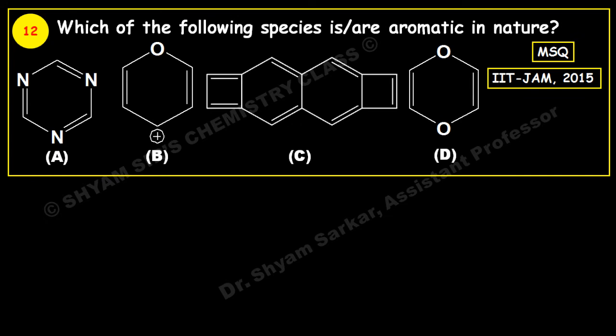Next question. Which of the following species is or are aromatic in nature? So A, B, C, D, 4 species are given. You have to find out. So this is an MCQ type question. So multiple answers you can get from these options. Okay. So one by one we will see.